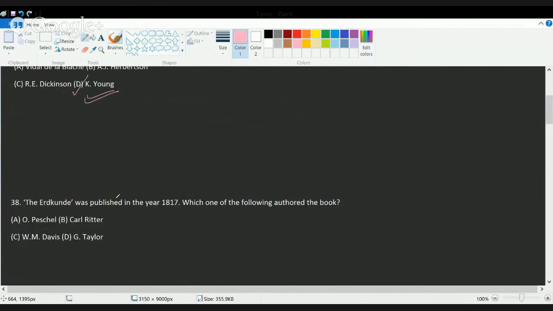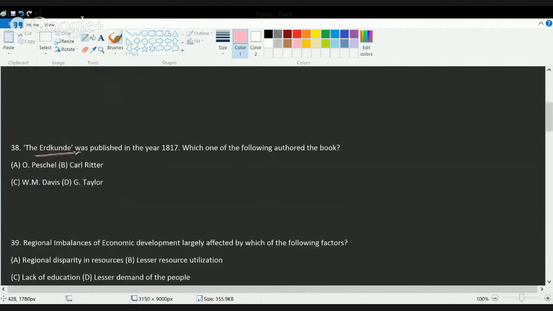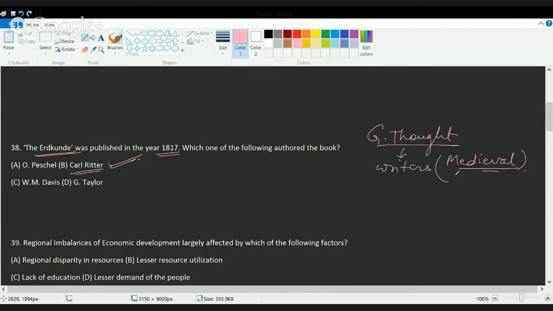The next question is Erdkunde. Now, Erdkunde is one of the very famous books in geography, which was written in 1817 by Carl Ritter. Okay. So, what is important here is in geographical thought section, you must be very fluent with the writers, mainly in the medieval period. Okay, and the recent period. So that includes the writers from Greece, French writers, German writers. Okay, so these are some of the writers and their books that you must be very familiar with.